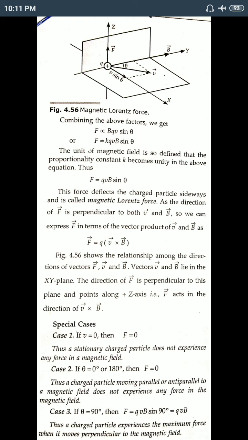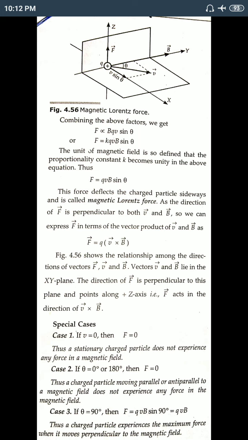Now here also we get some special cases in that scalar expression F equals BQV sin theta. First case, if V equals 0, if velocity equals 0, then F equals 0. That means a stationary charged particle does not experience any force in the magnetic field. The charge will not move inside the magnetic field. If it moves, then only it will experience a force, otherwise not. If it is a stationary charged particle, then it does not experience any force.